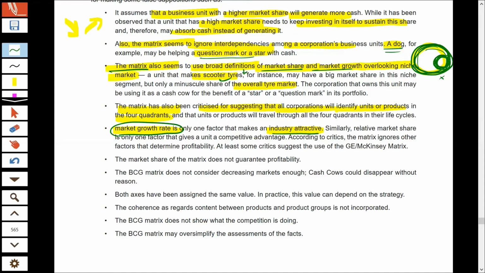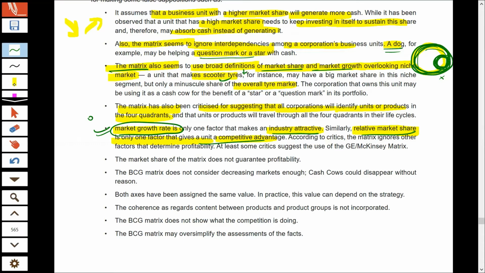There are other factors which also impact the industry attractiveness, but BCG takes into account only a single factor to suggest whether the market has opportunity or not. So by looking only at the market growth rate, we decide whether the industry is attractive, whether this is an opportunity or not. And similarly, on the x-axis, we are taking relative market share, which is also only one factor. And on the basis of that one factor only, we are deciding whether the company has a strength or weakness. So that is also wrong. One factor cannot decide the real picture.